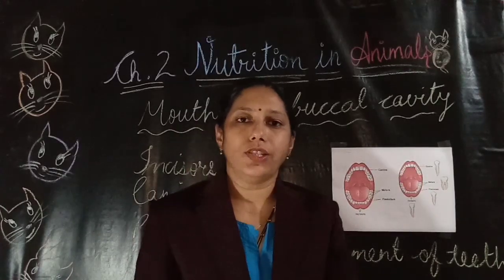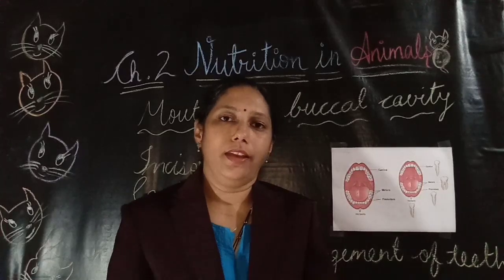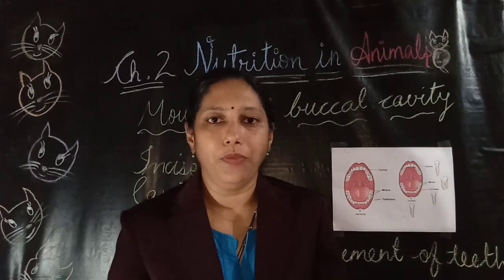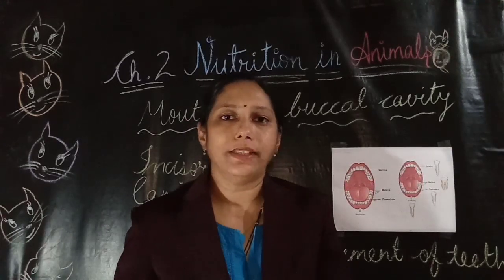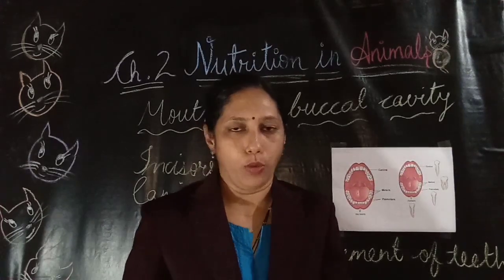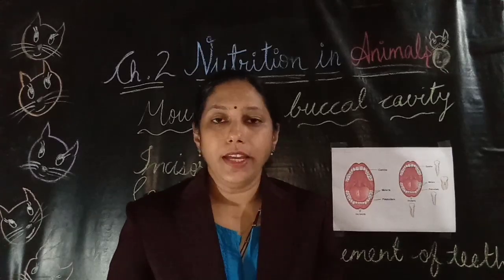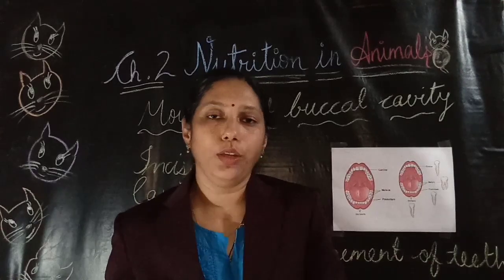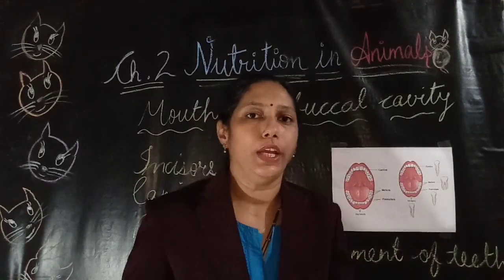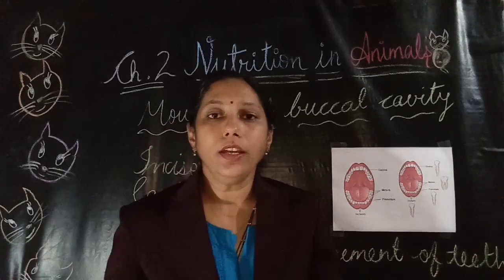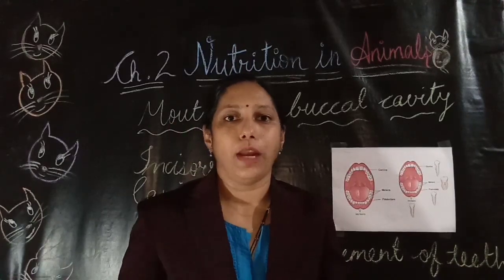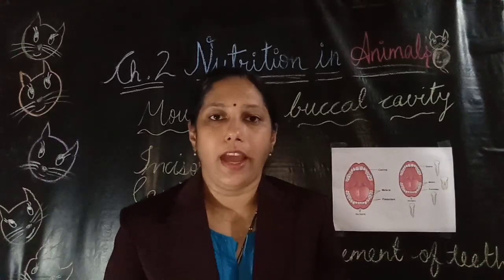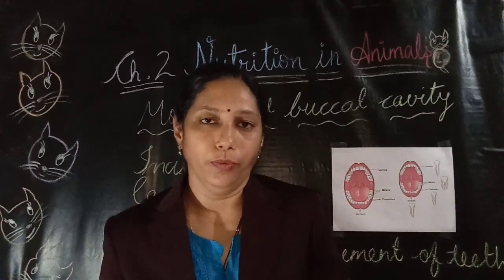In chemical digestion, saliva is there. Saliva is one type of watery fluid which is produced by the salivary glands present in the mouth. This saliva is a chemical substance. It has enzymes in it which help to digest the food into the simpler form. Here the saliva digests the carbohydrates, or you can say starch, and converts it into a simple sugar.